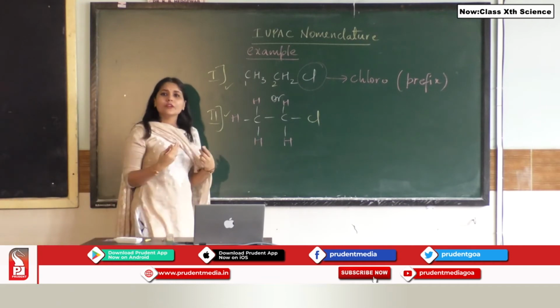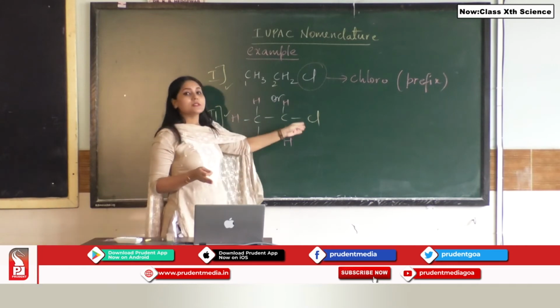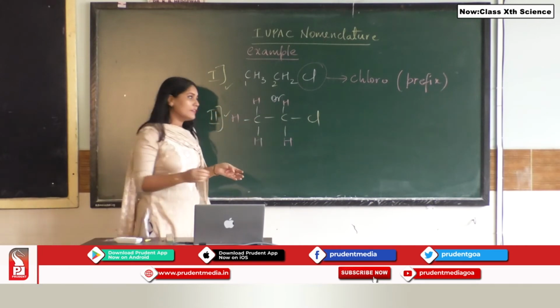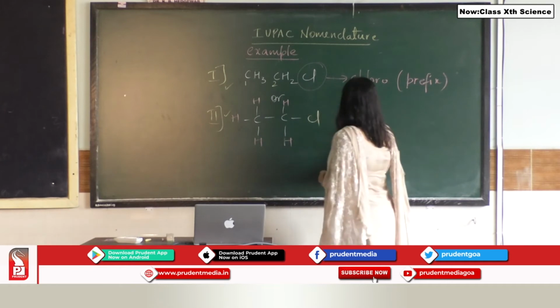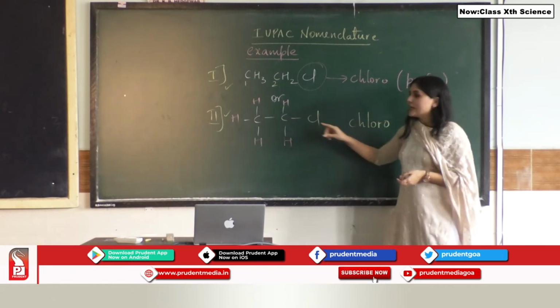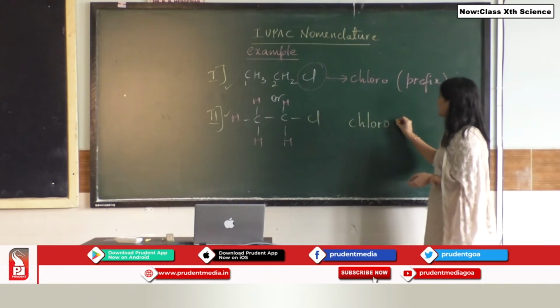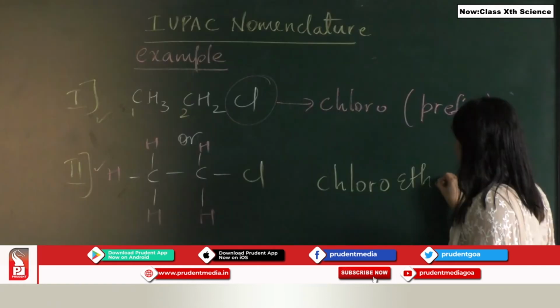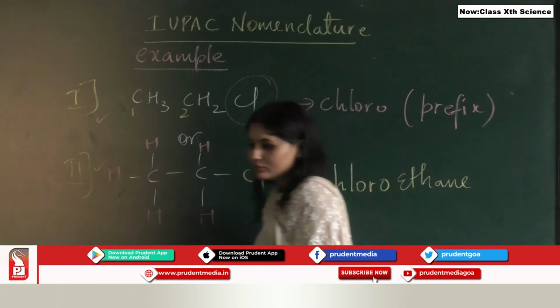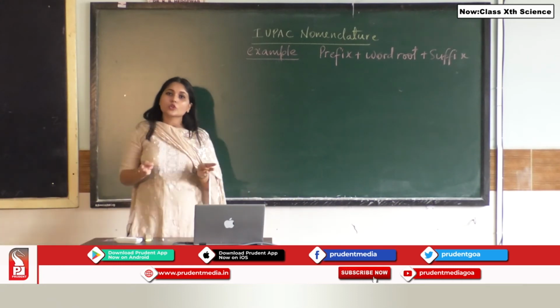So how would we name this compound? Whenever your functional group is a halo group, you are going to use a prefix. So now we are going to write it as chloro. And how many carbons are there? Since there are 2 carbons and all are linked via a single bond, we will be calling it chloroethane.